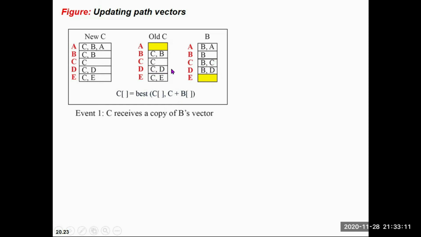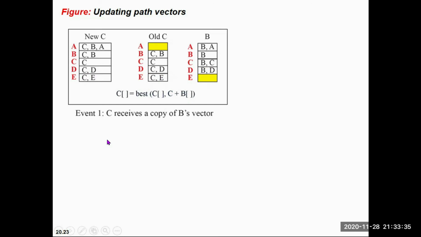You need not go through many hops. In the last row, that is CE, and B has nothing, so C plus infinite, and the best path will be CE.